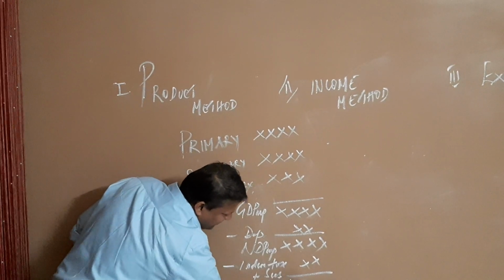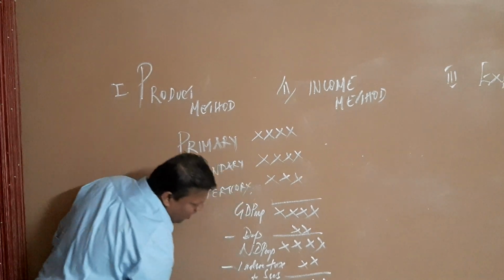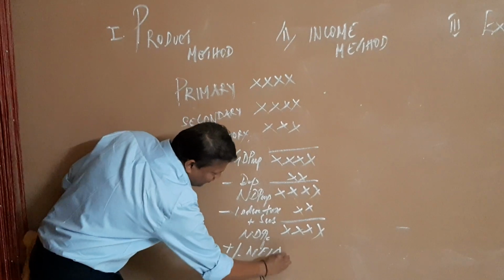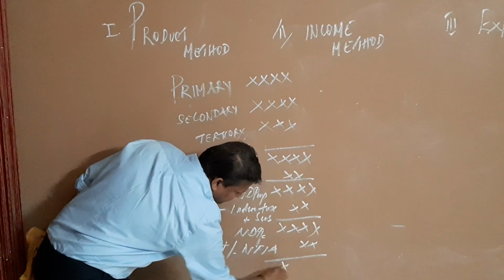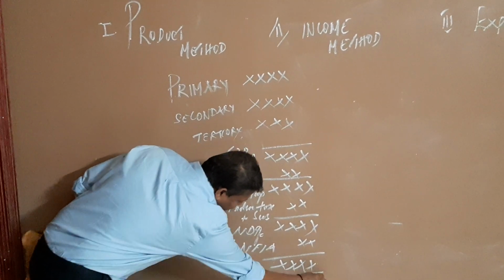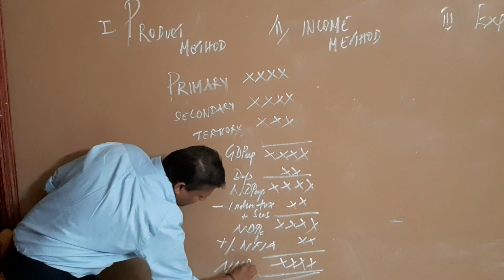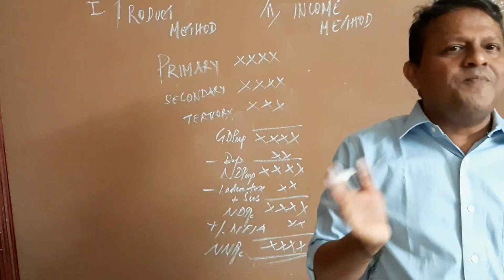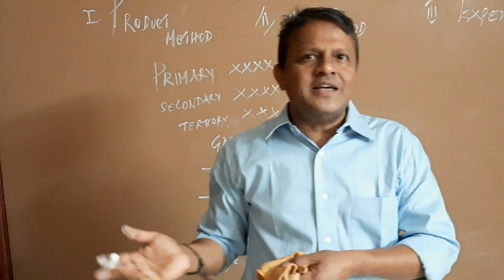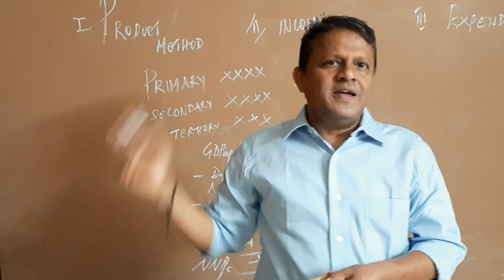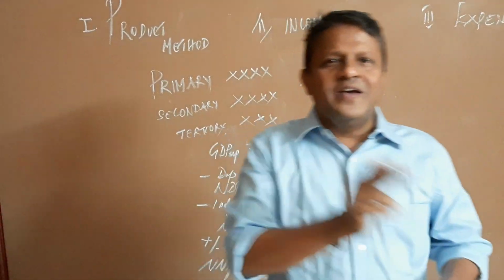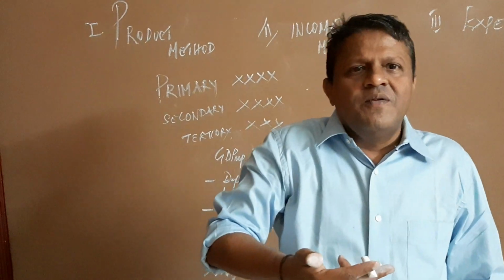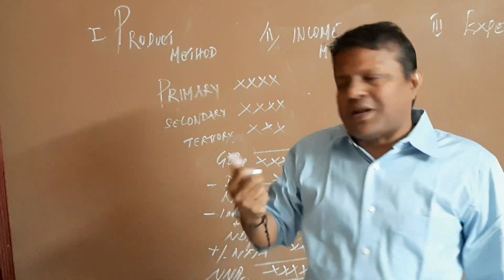Once you get the NDP at factor cost, from there you adjust the NFIA, plus or minus NFIA, and you get the national income. That is called NNPFC. Remember, finally we have to come to NNPFC, and now in the new system it is NNP at market price. So what you do? Minus indirect tax, you do here plus. Okay, then plus subsidy, you do here minus. That's it. So if you do the reverse, you will get back from factor cost to market price.